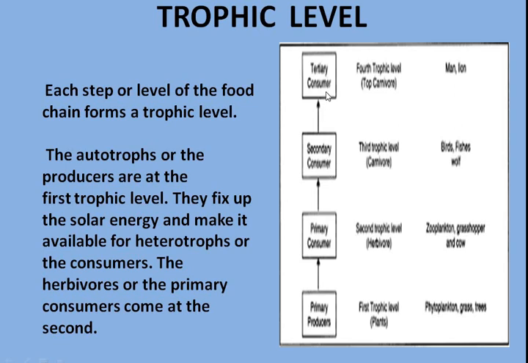The tertiary consumers are in the fourth trophic level. So this way, each step of the food chain is said to be a trophic level, and the first trophic level is always the producers.